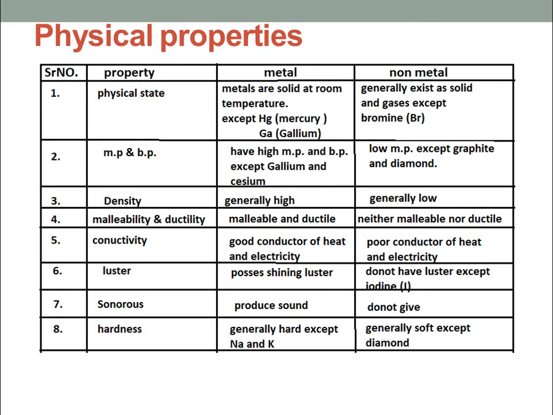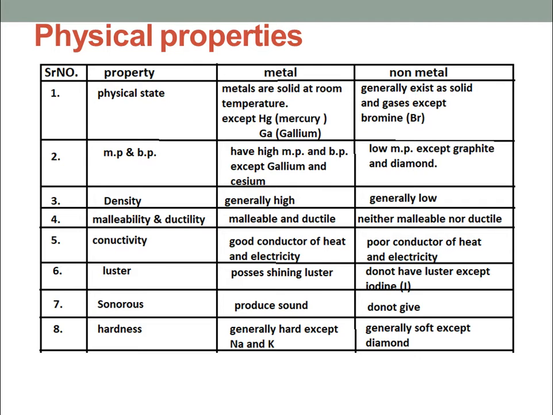Next one is conductivity. We see metals are good conductors of heat and electricity because of the presence of unpaired electrons, because they have free charge carriers. While in case of non-metals, they lack free electrons. That's why they are poor conductors of heat and electricity. For example, carbon. But there is again an exception here, that is the allotrope of carbon, graphite, which is generally used to prepare electrodes, a non-metal which is conductive in nature.